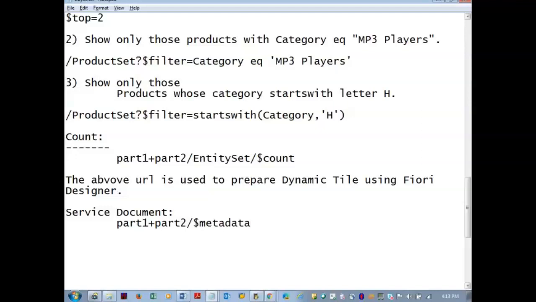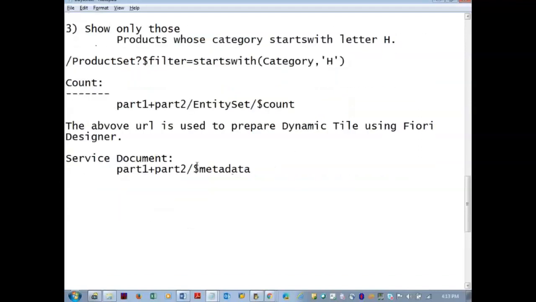If you issue this on any OData service, you are going to read the complete technical document of how the entity set has the entity types, and entity types have the properties, how the properties have the data types, which property is made mandatory. All these details you are going to see in the service document, which we can call using dollar metadata. Again, this also does not contain a question mark. Please try to remember: the two URLs without any question marks are the count and the service document.